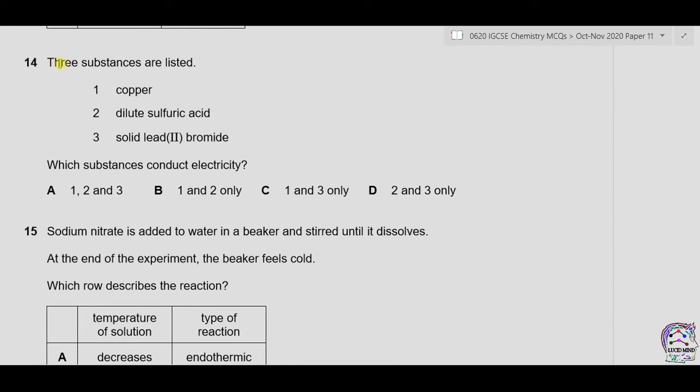Question 14. Three substances are listed: copper, dilute sulfuric acid, and solid lead bromide. Which substance conducts electricity? Now, copper is a metal, and metal does conduct electricity because of the presence of free electrons. 2 is dilute sulfuric acid. Dilute sulfuric acid forms ions in water, so due to the presence of free ions, it is also a good conductor of electricity.